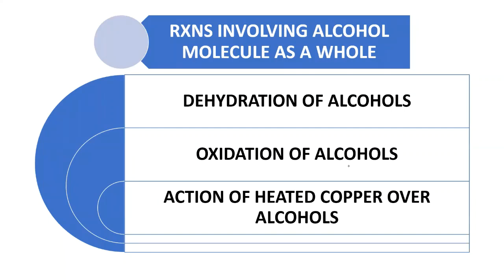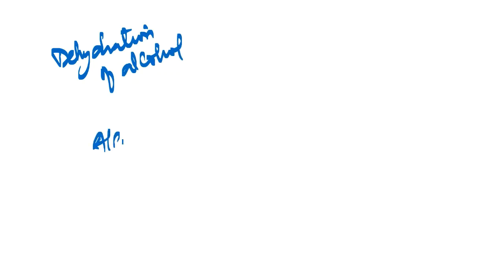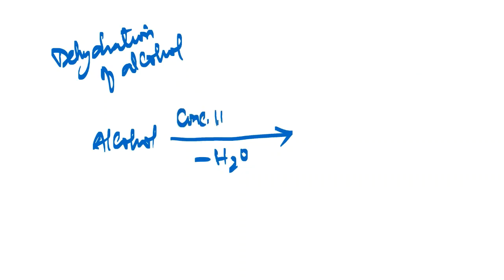Dear students, let's now understand the reactions involving the alcohol molecule as a whole. So my dear friends, what are those reactions? Dehydration of alcohols, oxidation of alcohols, and finally the action of heated copper over alcohols. So let us see first of all dehydration of alcohols. When we talk of dehydration of alcohols, you should remember one thing. If we take an alcohol, there are two possibilities. If we do its dehydration, meaning loss of water, and this dehydration can be done in presence of, let us suppose, concentrated H2SO4.